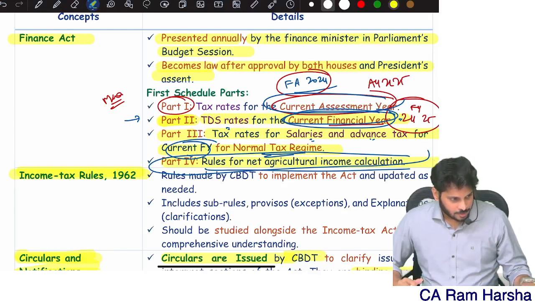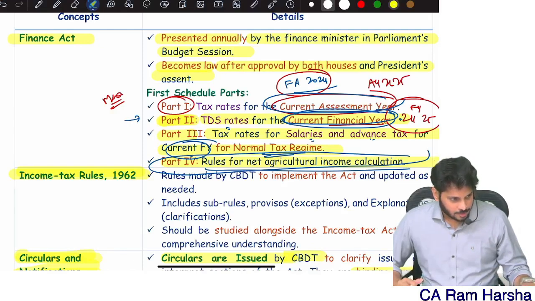Firm means an organization. Everything is an organization. Company is a firm, AOP is a firm, and a sole proprietor is also a firm. That's why we call a sole proprietorship a firm, or a partnership firm. But only in income tax, firm means only partnership firm and only LLP. Only these two entities are called firms under income tax.